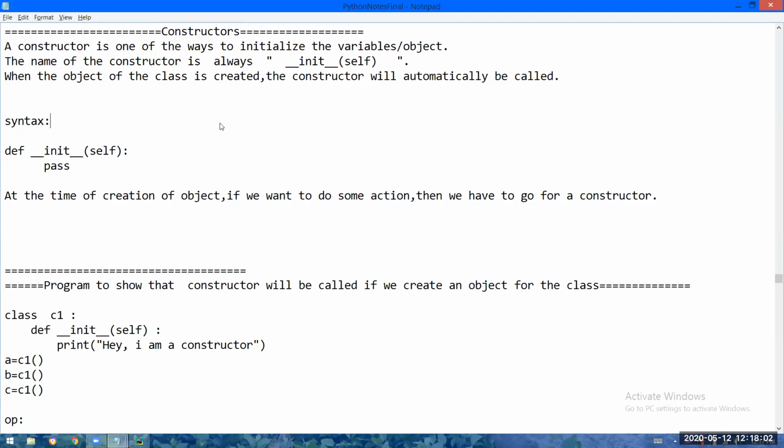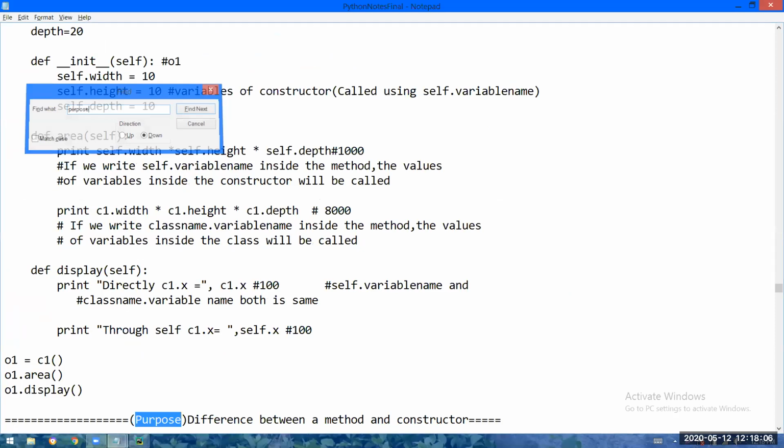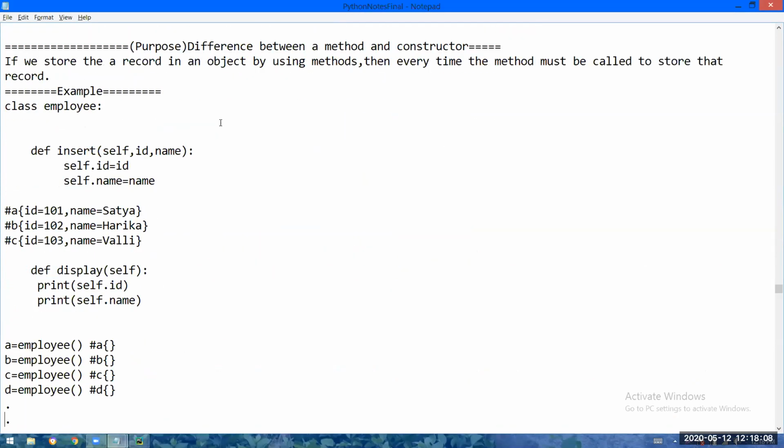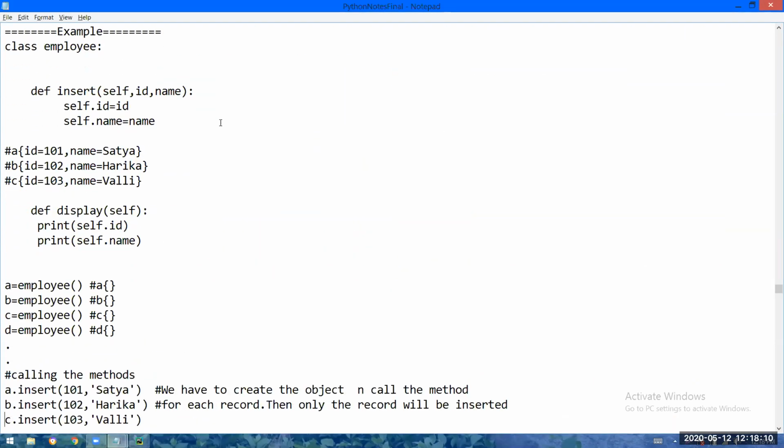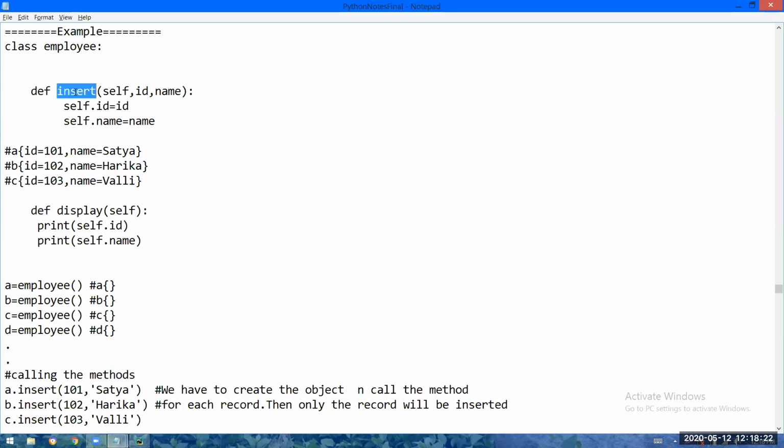So purpose. See the requirement here. I just want to initialize the data of some 50 students. So for initializing the data, I have taken a normal method. This is not a constructor. For maintaining one employee record, I am taking one object.